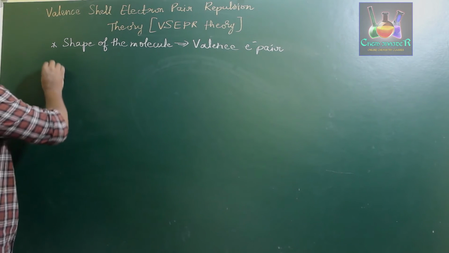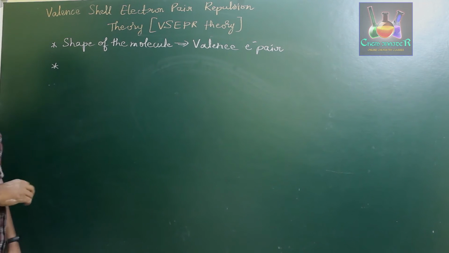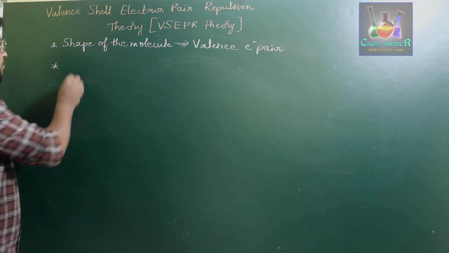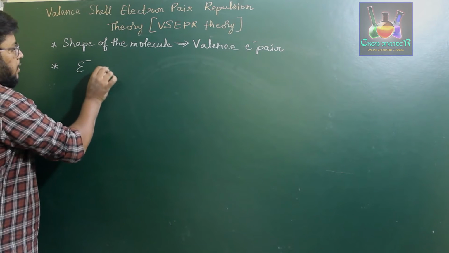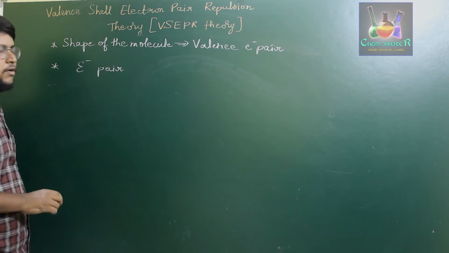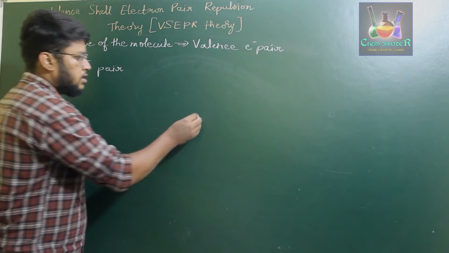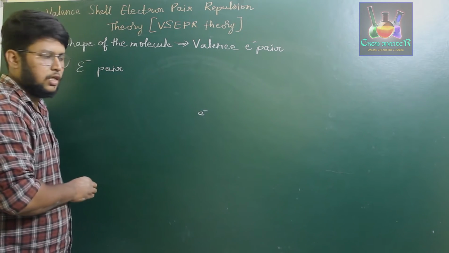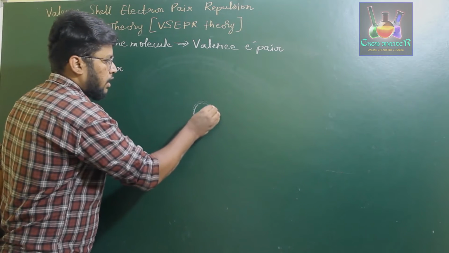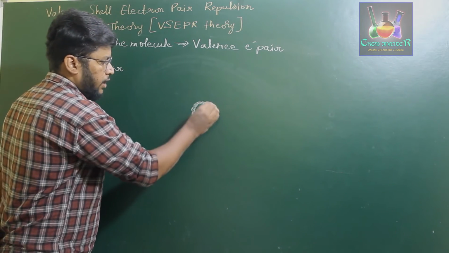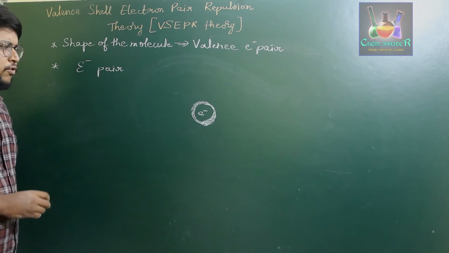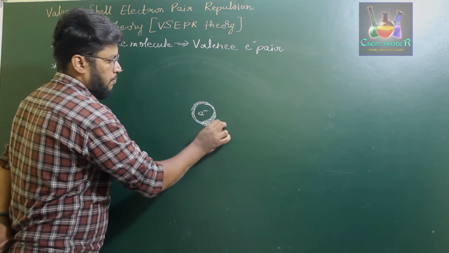The second point: these electron pairs which are present in the valence shell clearly have some electron cloud. If you consider this as an electron, it will have a certain electron cloud around it, right? So one more electron should be present.